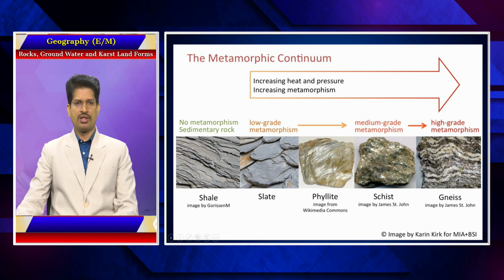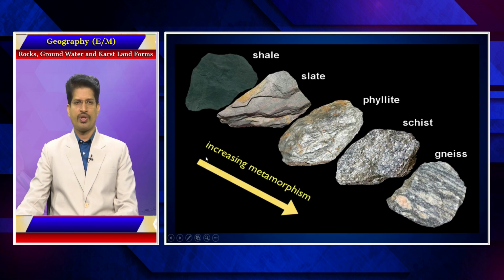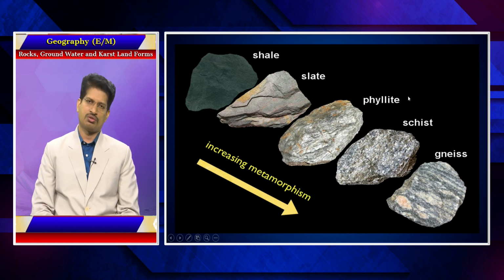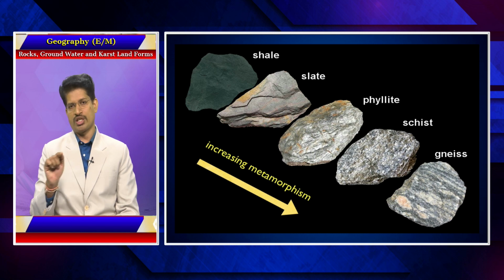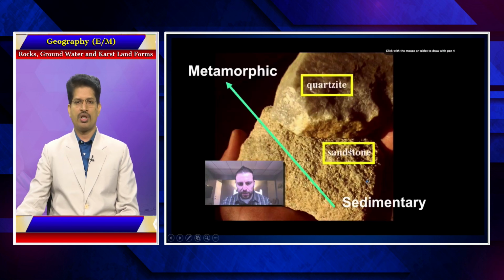Shale is a sedimentary rock. When shale is subjected to metamorphosis at different temperature and pressure conditions, it gradually converts into different types of metamorphic rocks. The sequence can be asked as a question: slate into phyllite, phyllite into schist, schist into gneiss. A question can be asked on the sequence of metamorphism. See here, because of the metamorphic process, an example of a sedimentary rock is sandstone. Sandstone, when metamorphosed, converts into quartzite, for example.